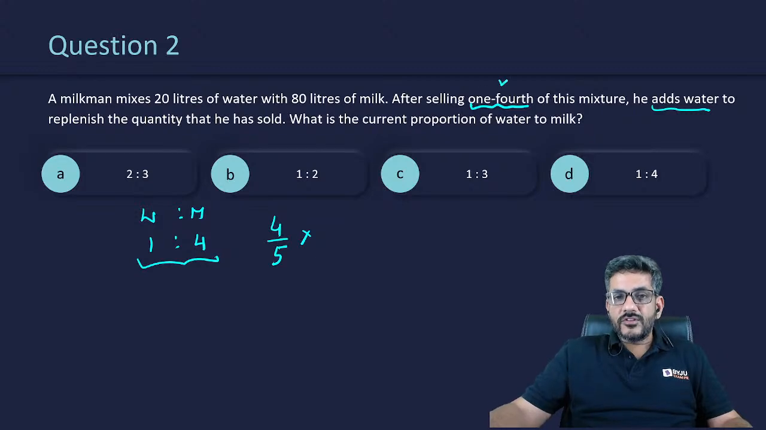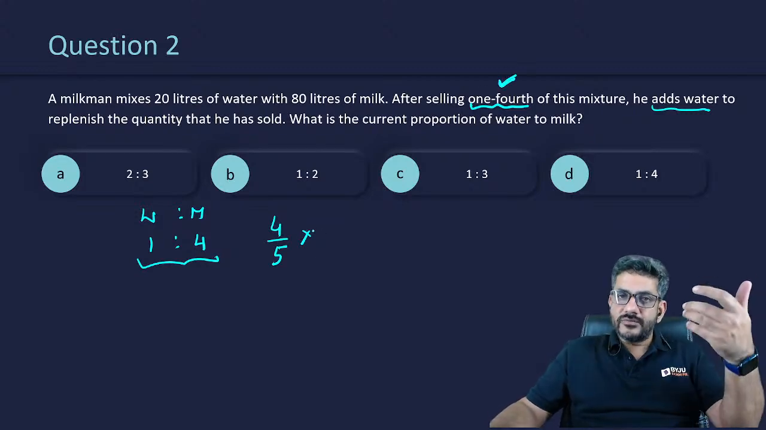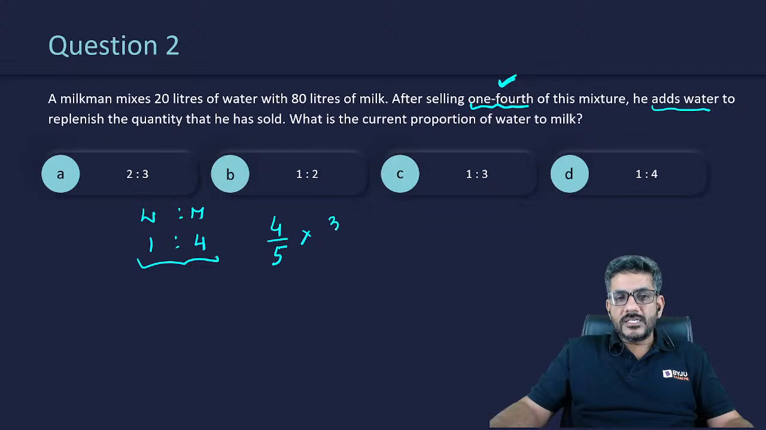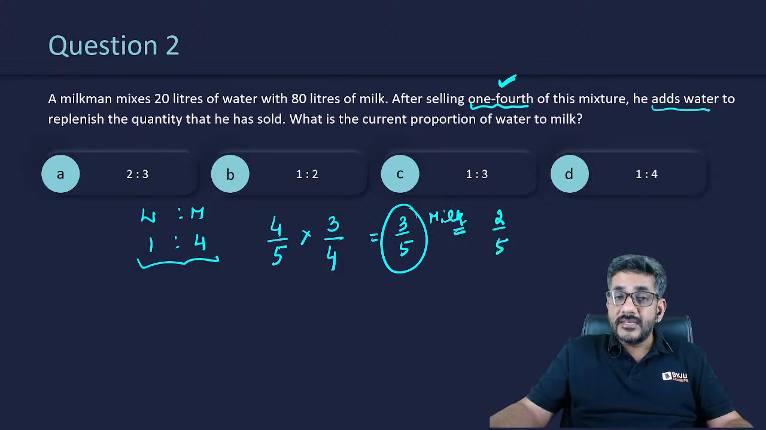Then one fourth of this mixture was taken out. So one fourth of the milk was also taken out. So what is the milk left? It is 3 by 4 of that. So 3 by 4 of 4 by 5 is 3 by 5. So currently milk is 3 by 5 of the mixture. And if milk is 3 by 5 of the mixture, then water would be 1 minus 3 by 5. That is 2 by 5 of the mixture.